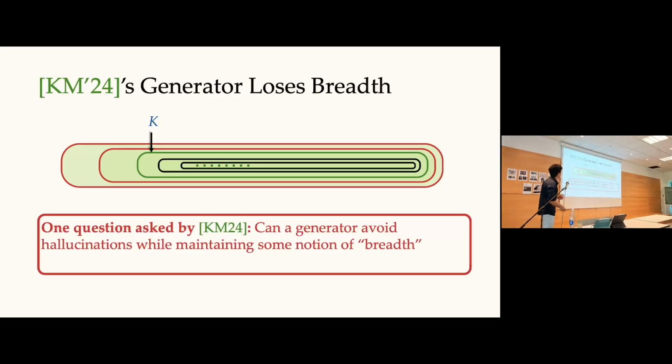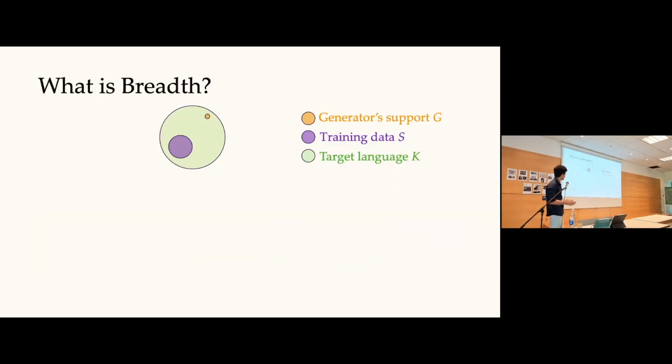This is not an observation by us. Kleinberg and Mullainathan already had observed this in their work, and they asked roughly this question of what it means to have some notion of validity. Is there some trade-off between validity and breadth, or is it just an artifact of their algorithm? Or in other words, what is the limit in language generation in the limit? Okay. So this is what I want to talk about.